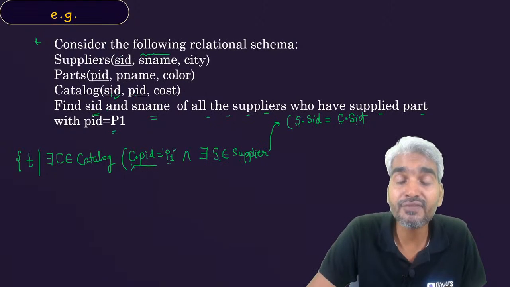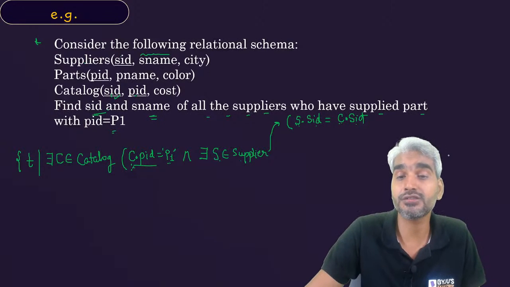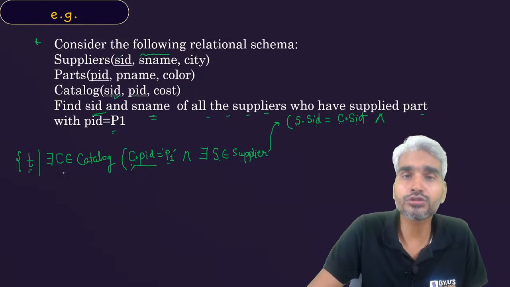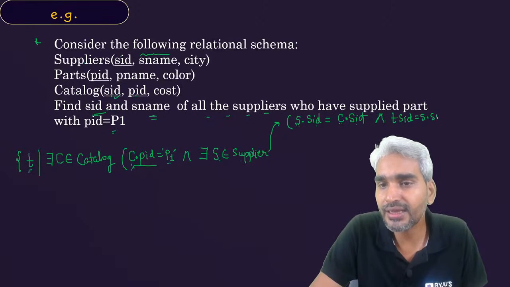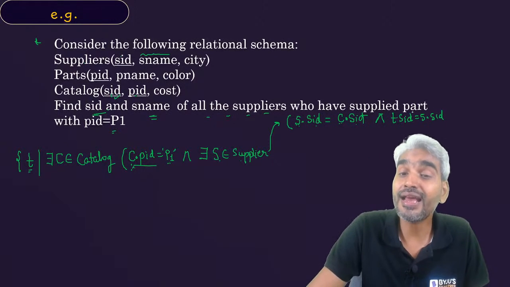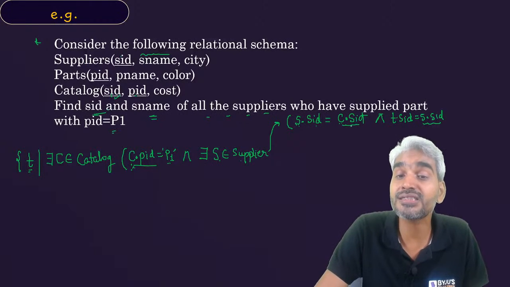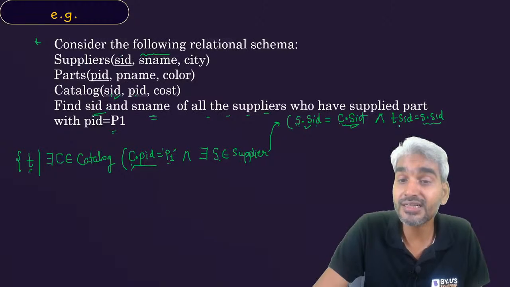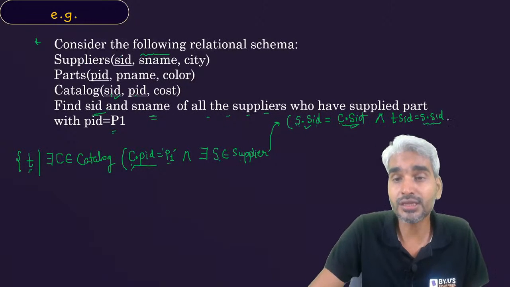Now the only thing left is to produce the SID and name from that supplier relation. So you will say, and now creation of attributes of tuples. You will say T.SID, in the tuple T there should be an SID which will be the same as SID of tuple S. At this point, you can say SID of tuple S or SID of tuple C because both of them are equal. Therefore, here you can say T.SID equals S.SID or T.SID equals C.SID. So that's okay.